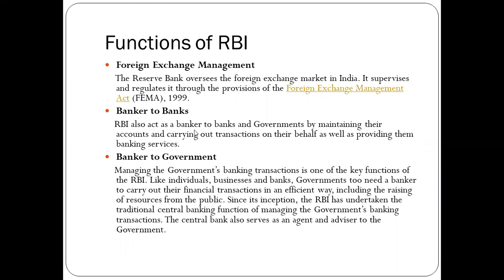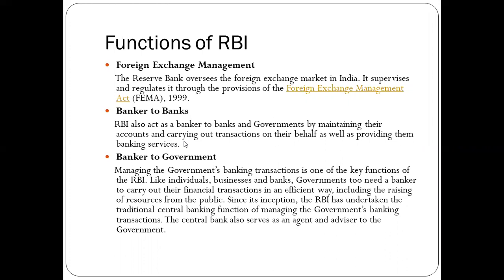The next one is banker to banks. RBI also acts as a banker to banks and government by maintaining the accounts and carrying out transactions on their behalf, as well as providing them banking services. Means basically RBI has direct contact with the numerous banks, and there are so many banks which provide funds to numerous other organizations.